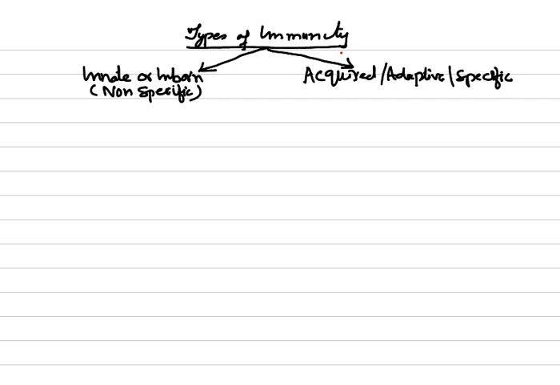Now the innate or inborn or non-specific defense mechanisms, they are further of two types. Number one, we call external defense, and second is called internal defense.